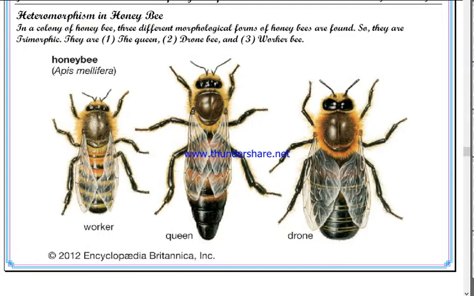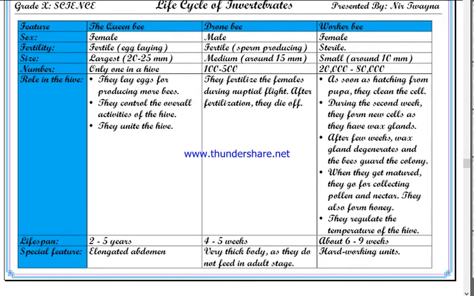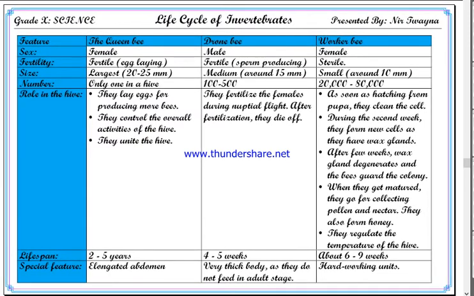Now let us take a short note on worker, queen and drone. Let us see what the major differences are. First of all, sex. The queen bee is female, drone bee is male, worker bee is female. Fertility. The queen bee is fertile, it lays eggs.